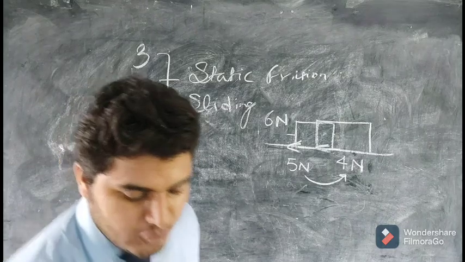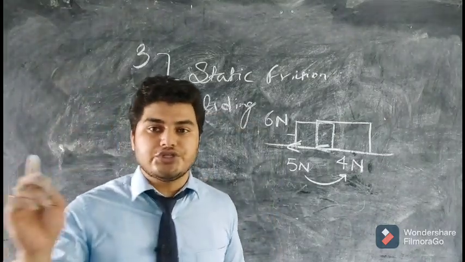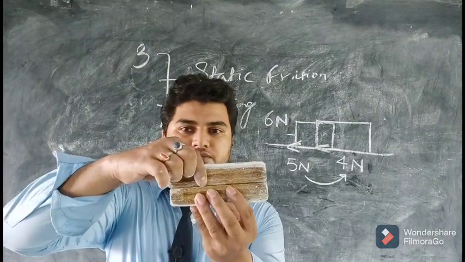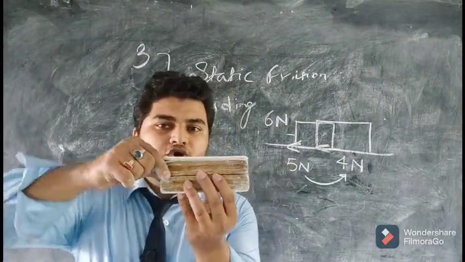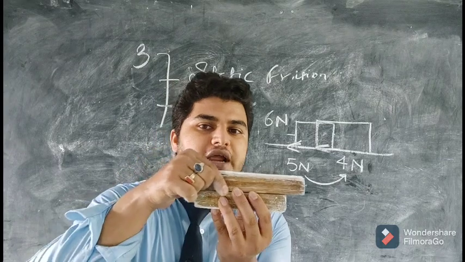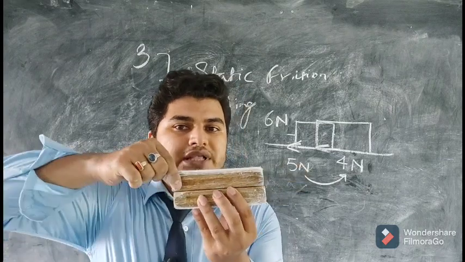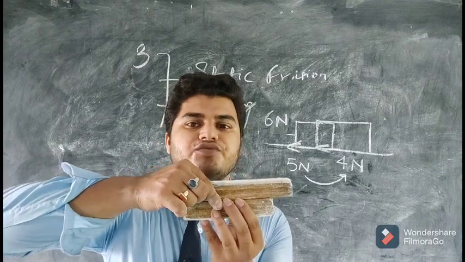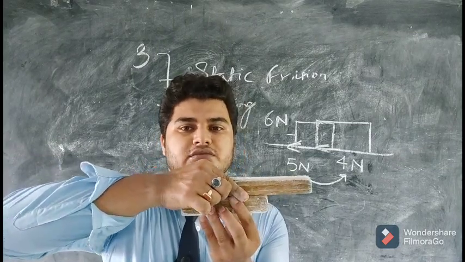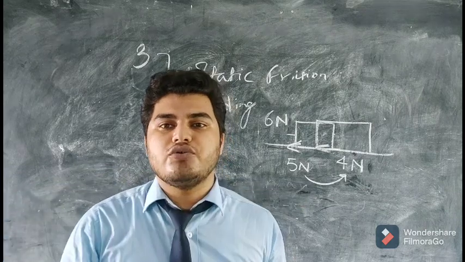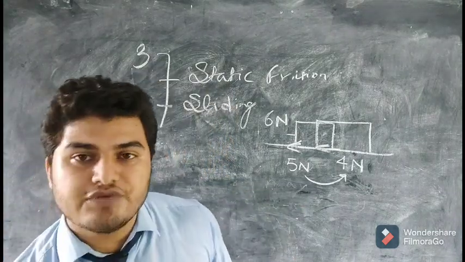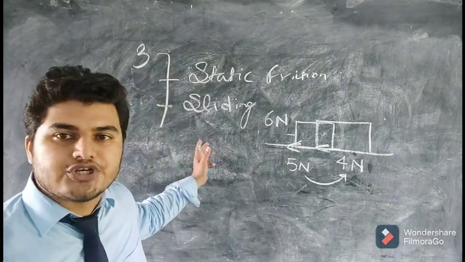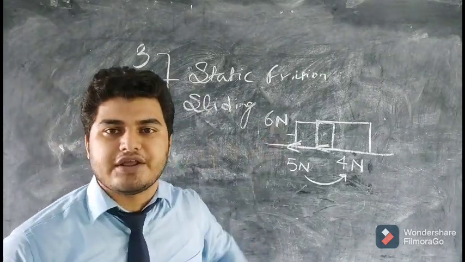Because I told you that friction is due to what? Due to the cold weld situation between the two objects. So in the starting you need a greater force to slide one object over another. Once the bond breaks between the two surfaces, the lesser force will also be able to slide the surface. So the friction force value is getting reduced. That is why the sliding friction is lesser than the static friction.